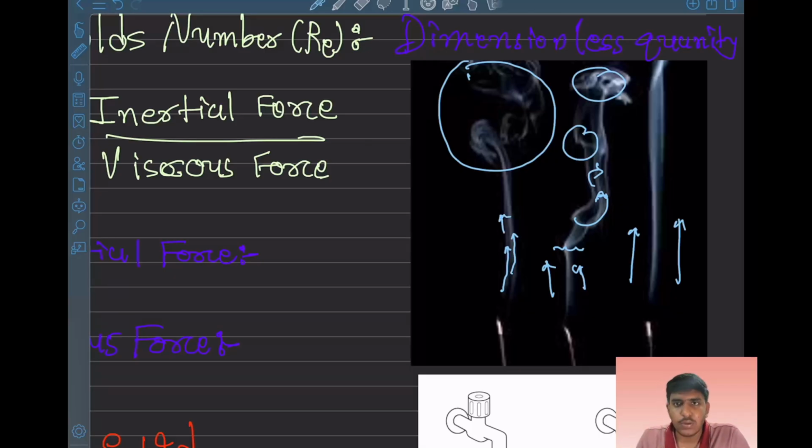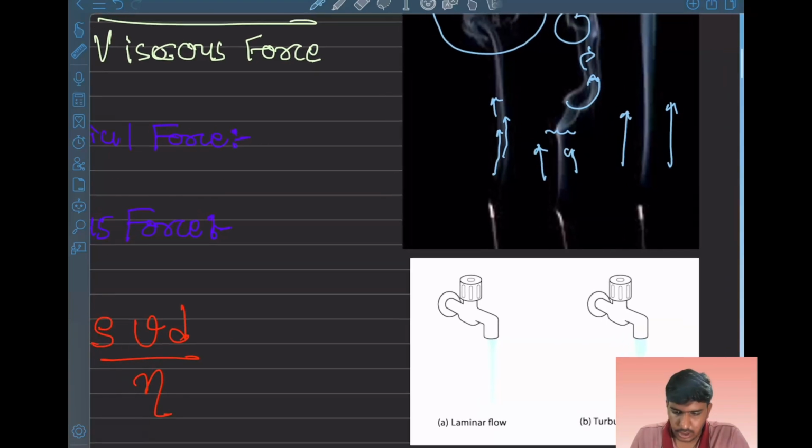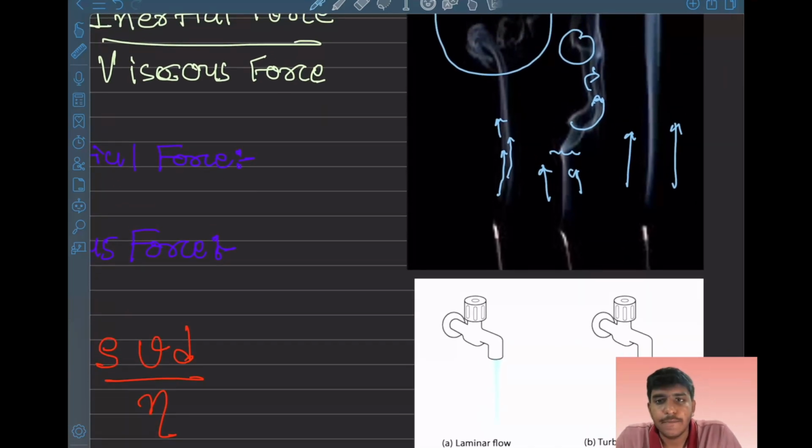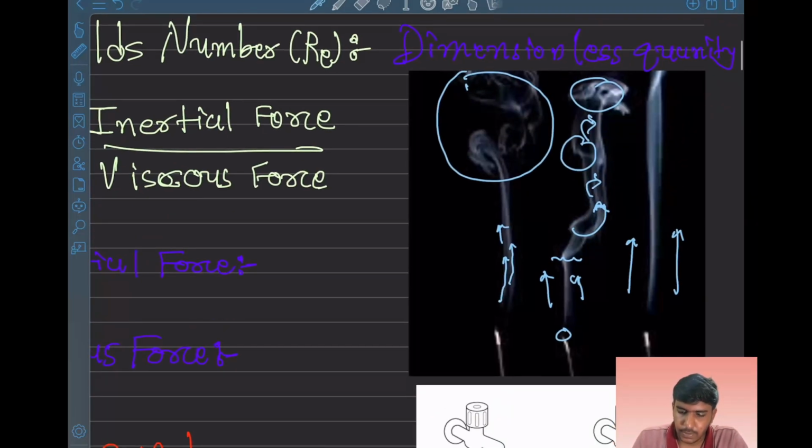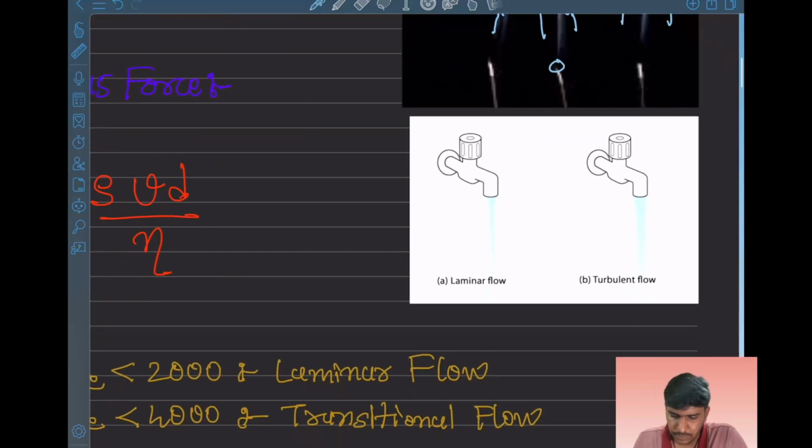Based on this, we have the definition of laminar flow, a steady flow, where the flow lines are not intersecting each other. And if they are intersecting each other, making it chaotic, irregular and messy, a very wild type of flow, as we can see above a certain height in the agarbatti smoke, it is a turbulent flow, or we can say unsteady flow. It may be a transitional flow also.